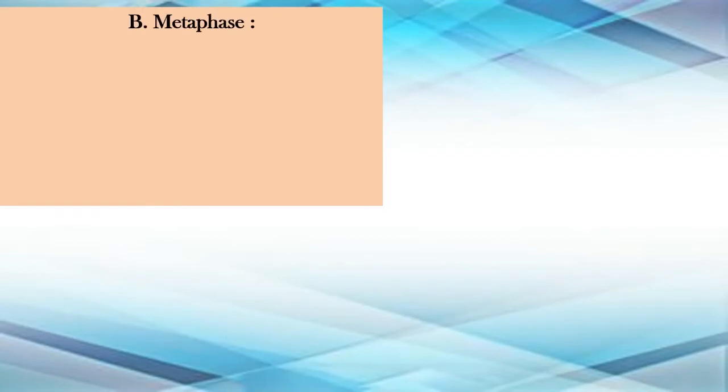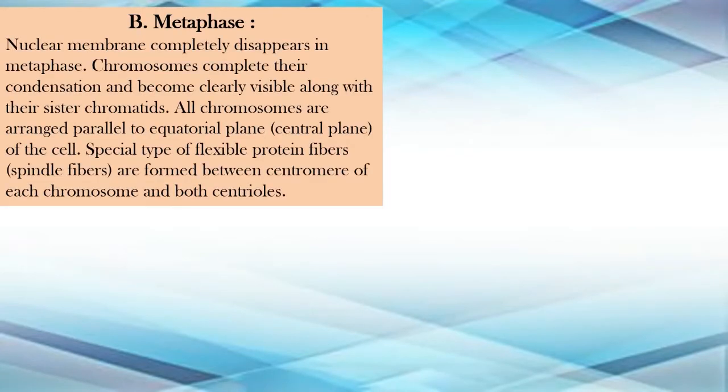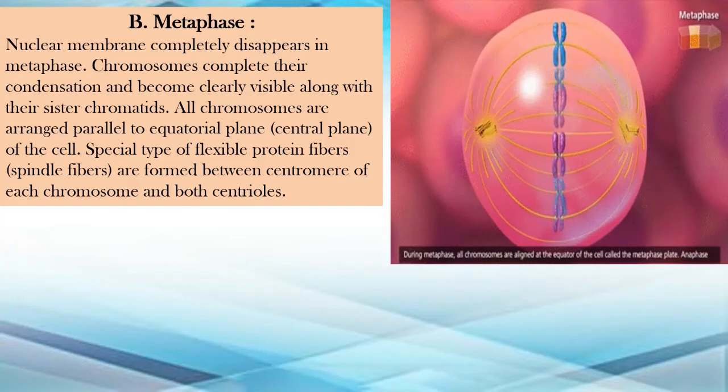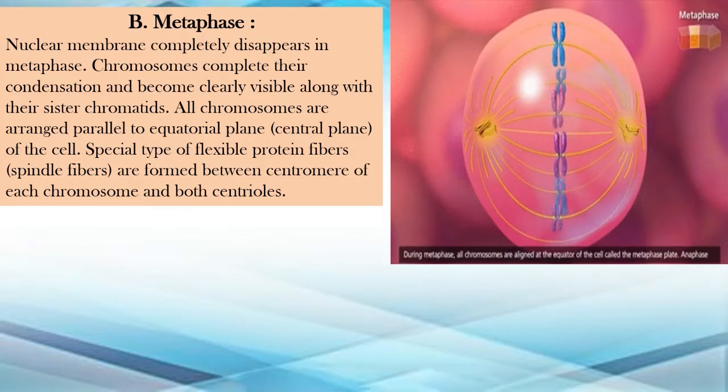The next is metaphase. Metaphase में क्या होता है? The nuclear membrane completely disappears. You cannot see the nucleus here, है ना? It disappears completely. The chromosomes complete their condensation and become clearly visible. Now you can see how clearly visible the chromosomes are along with their sister chromatids.